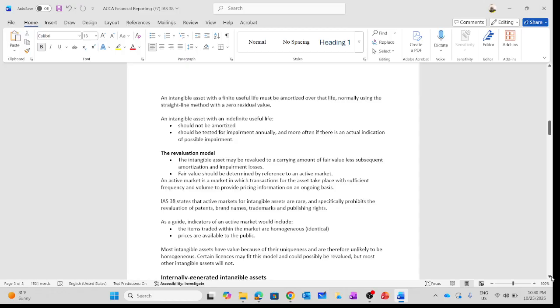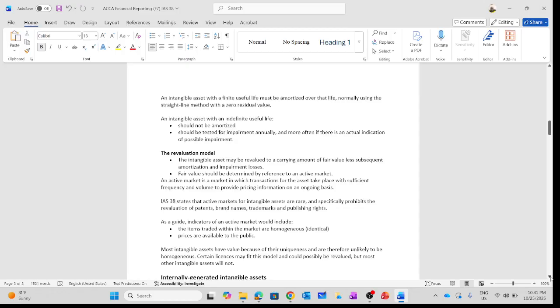If we remember when I covered IAS 40 investment property, when investment property is carried at fair value, we are not going to depreciate that investment property. So we have seen two situations where we can't depreciate or amortize an asset. We need to note these exceptions, and it is very important for objective test questions. So we are not going to amortize an intangible asset with an indefinite useful life.